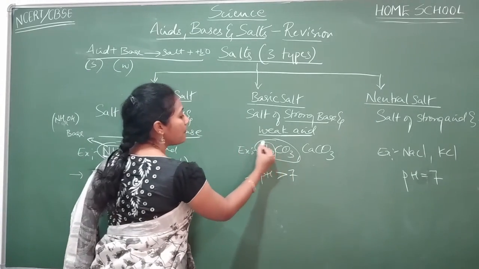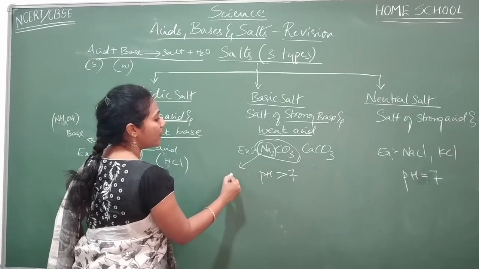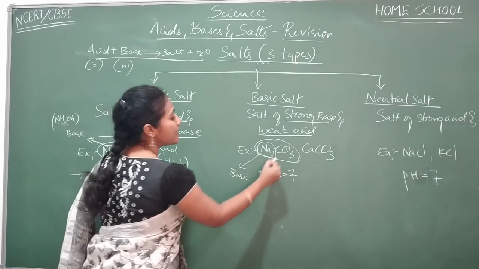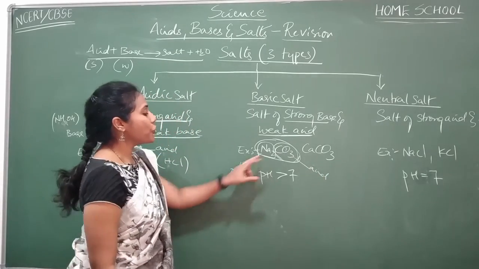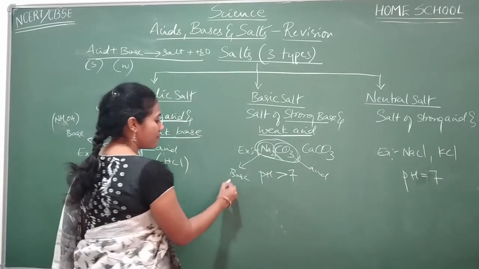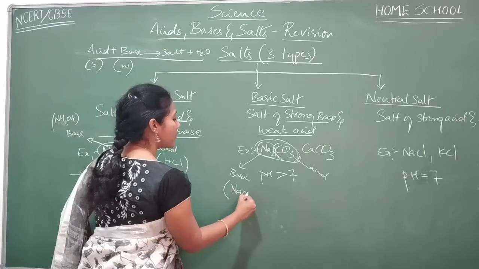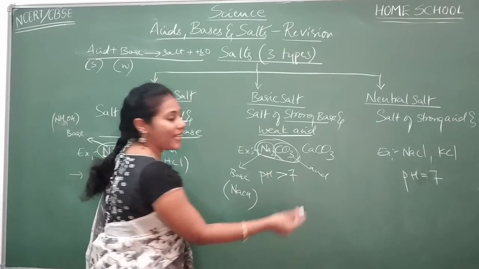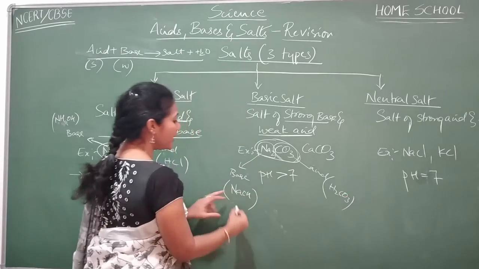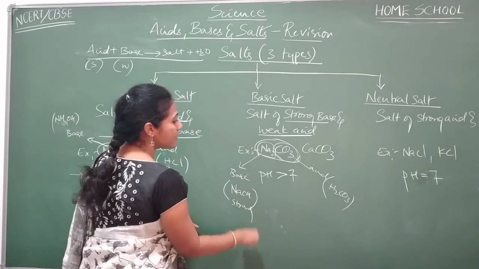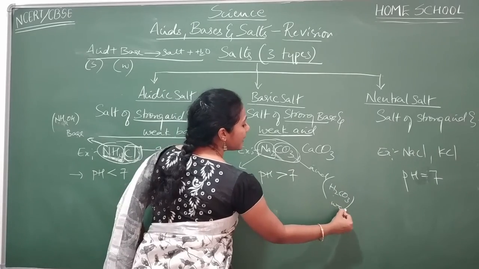I told you the first part of a salt will always come from a base and the second part will always come from an acid, right? So sodium containing base, which one? Sodium hydroxide. CO3 containing acid, which one? H2CO3. Sodium hydroxide is a very strong base. H2CO3 is a weak acid.